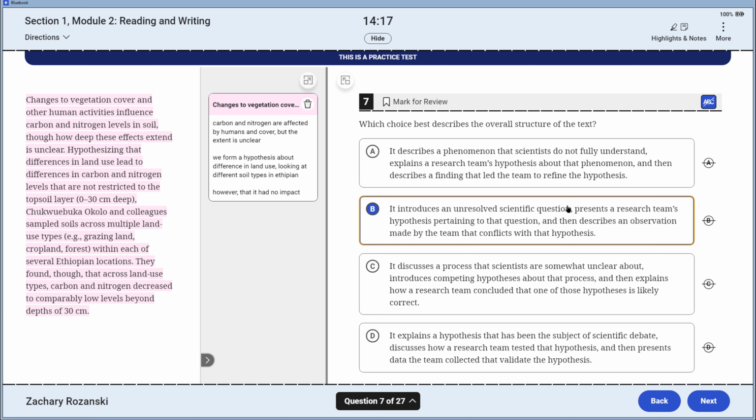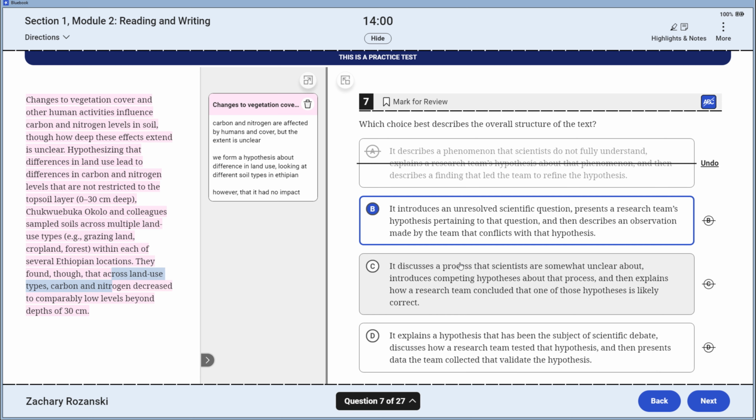It introduces an unresolved scientific question. I love that. Presents a research team's hypothesis. It does that. And then describes an observation made by that team that conflicts with the hypothesis. I like that. Their observation was that nitrogen decreased, and the thought is showing me that it conflicts. So I'm going to take A off the table.